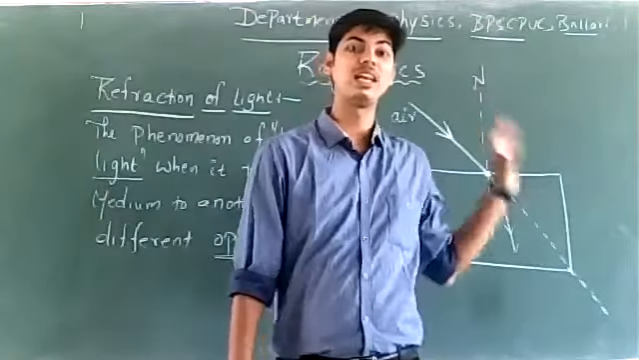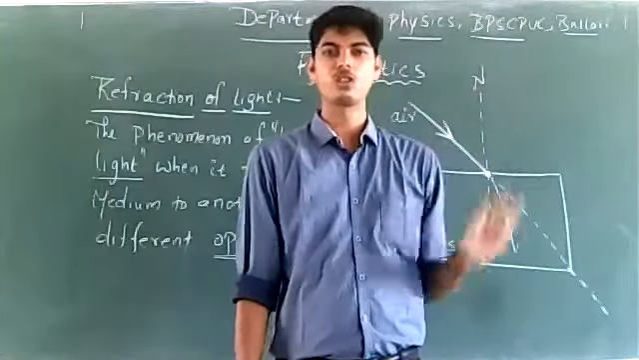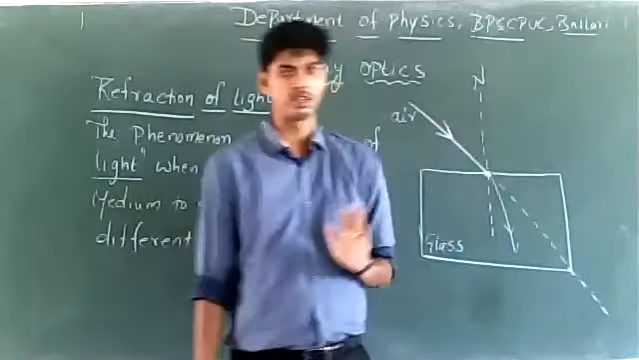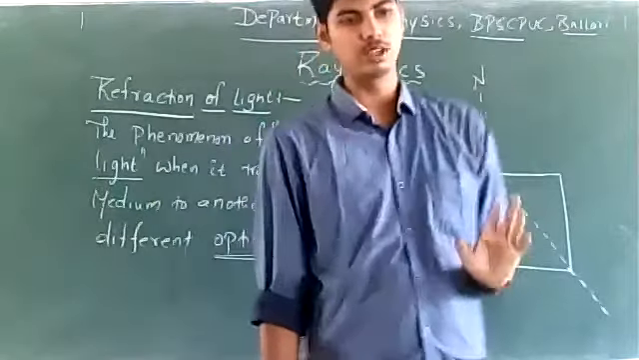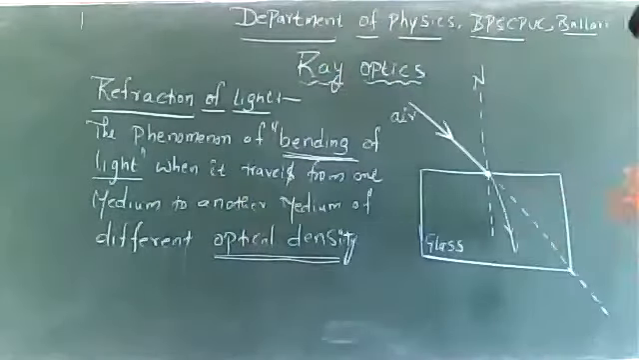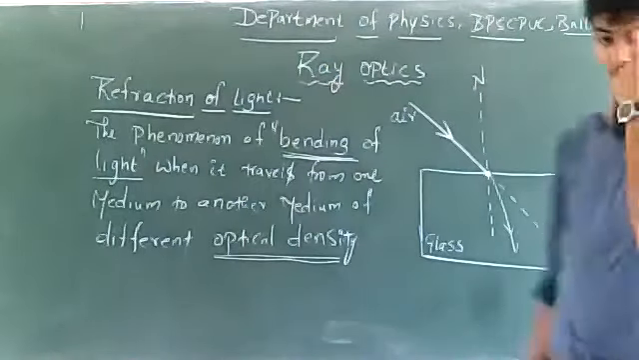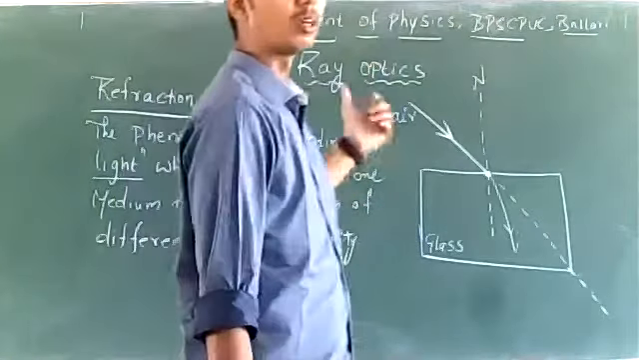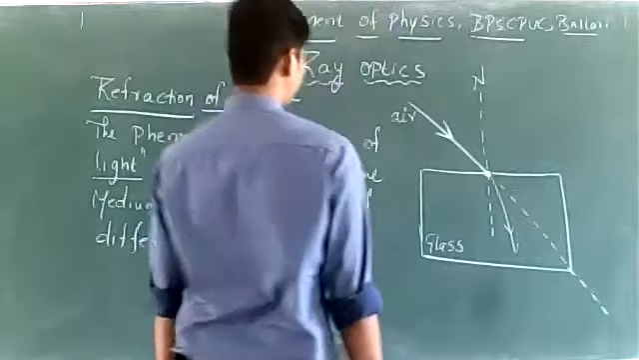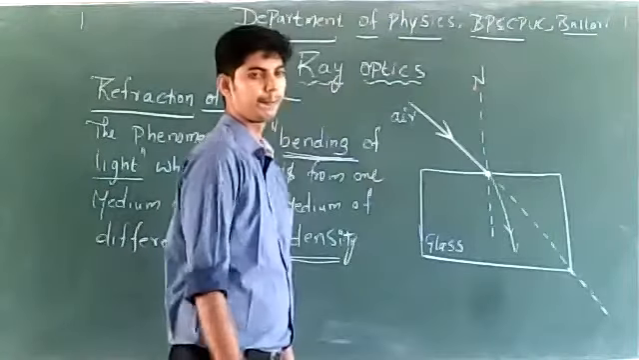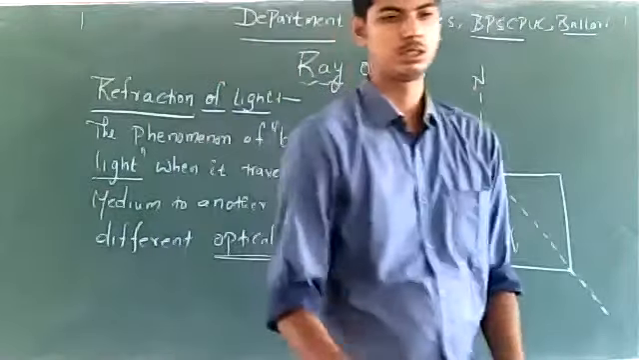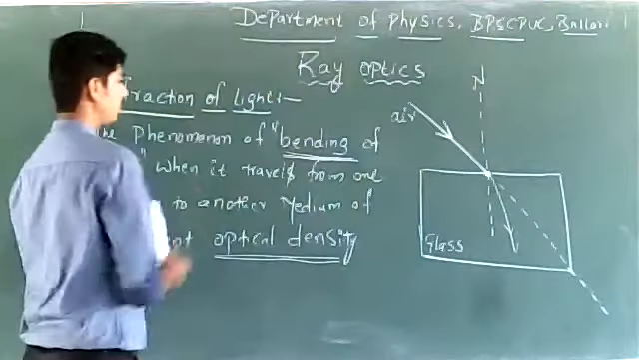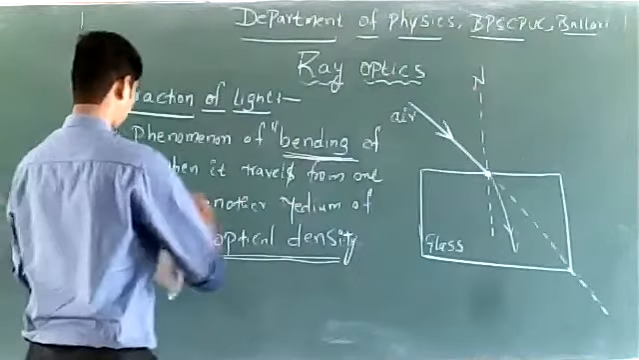We'll discuss why light bends. What is optical density? That we'll discuss. Yes, light will bend. So, is the definition of refraction of light clear? We'll discuss why light bends. What is meant by optical density? I will discuss that. So this is regarding refraction of light.